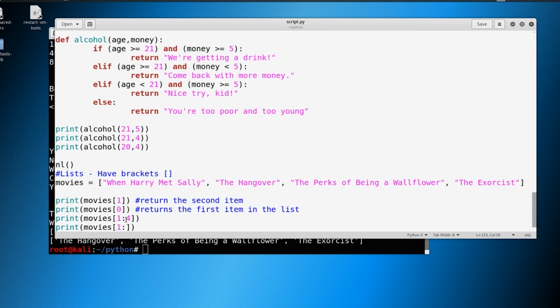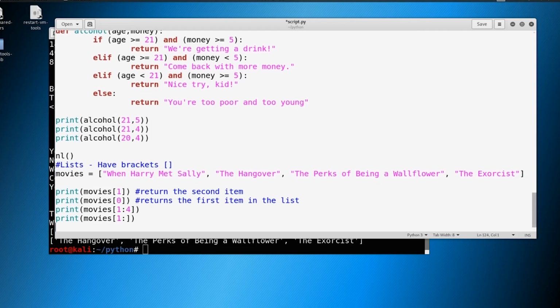If we wanted to grab 3 items, as we did before, we would do 1, and then you would just add 3 to that, to 4, and it would stop. So a little bit confusing. This takes a little bit to wrap your mind around, but the good thing here is that you take notes. You can make notes however you feel comfortable with, and these tricks should be useful for you.